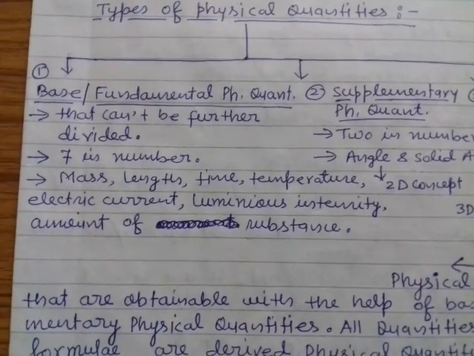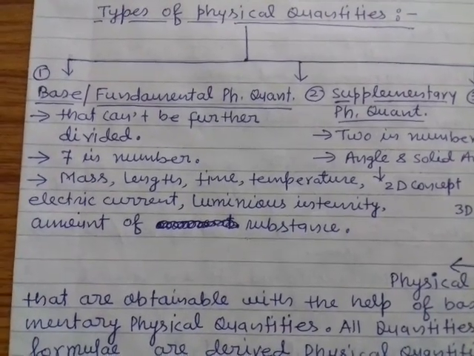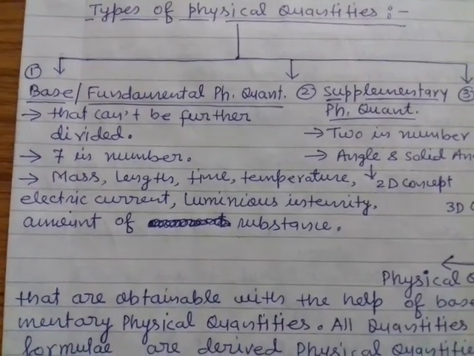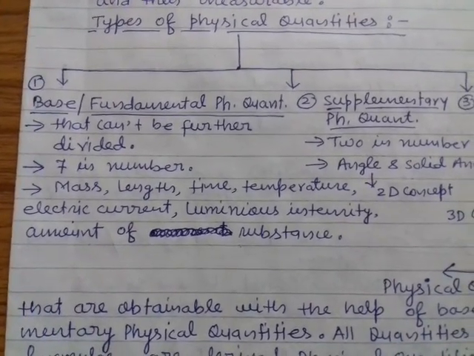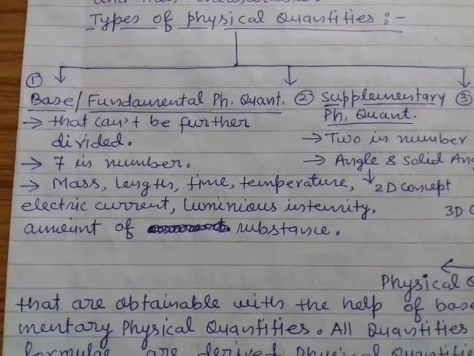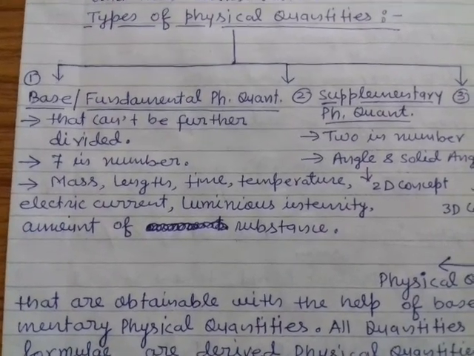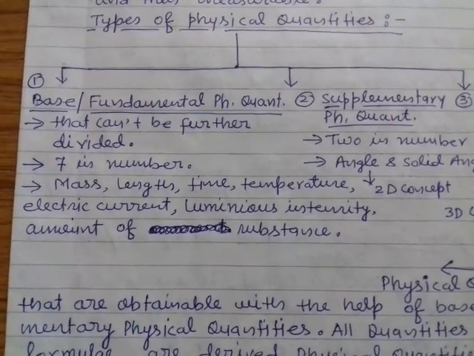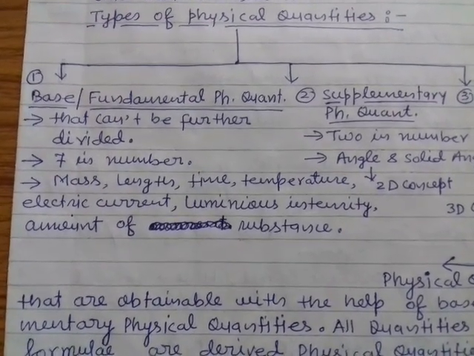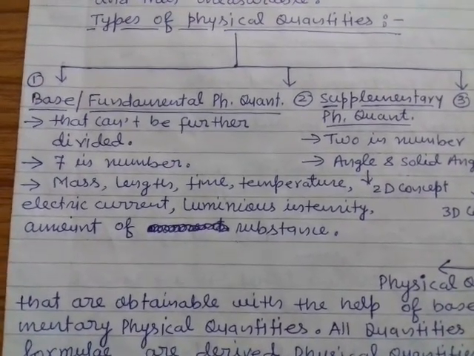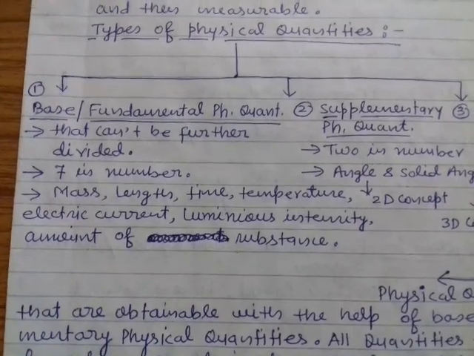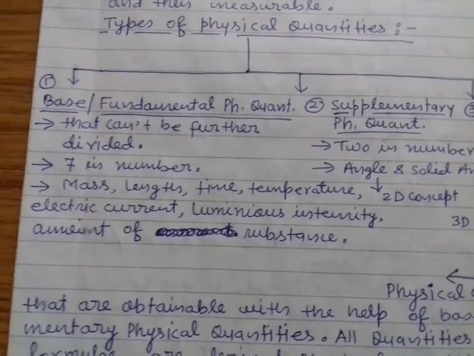All these seven physical quantities are known as fundamental quantities, and their units, for example, mass in kilogram, length in meter, time in second, temperature in Kelvin, electric current in ampere, luminous intensity in candela, amount of substance in mole, are known as fundamental or base units.